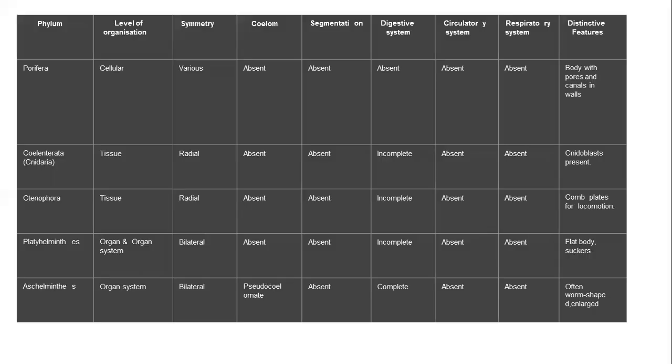Next we'll be going to the next phylum, which is called Platyhelminthes. With the name we can say it has a flat body. All the flat-bodied organisms are classified under Platyhelminthes. They are the first phylum which have an organ system level of organization, and the symmetry is also bilateral. The coelom is absent, segmentation is absent, and the digestive system is incomplete. The circulatory system is also absent, the respiratory system is also absent, and it has a flat body.